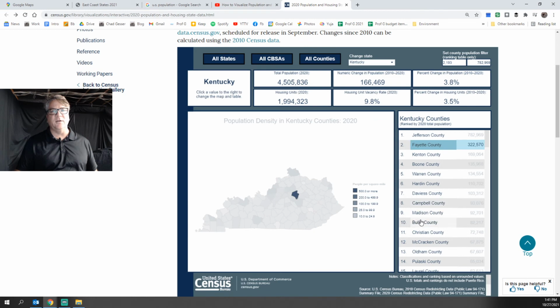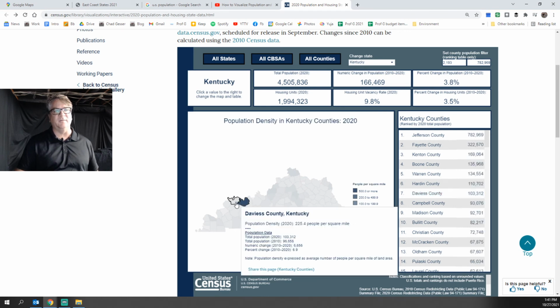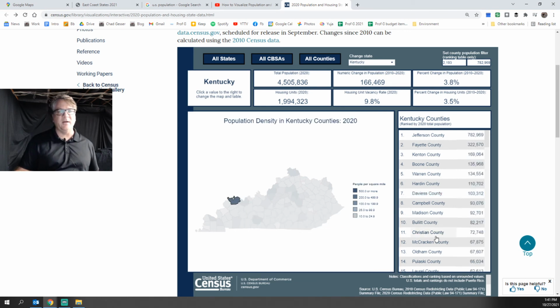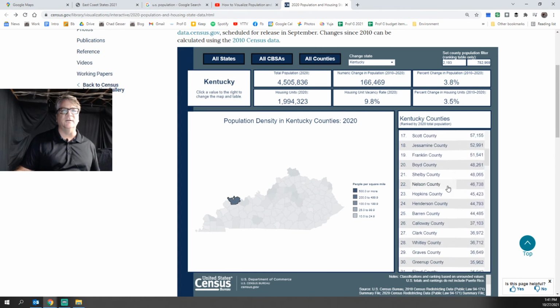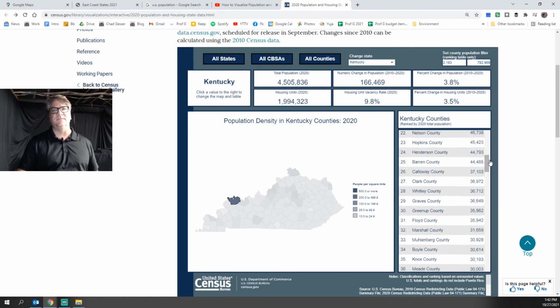But if you go down here to Bullitt County, again, that's by Louisville. Madison's over by Lexington. Campbell County is up by Cincinnati. And Davis County is a little bit closer to Henderson, but Henderson's not really considered a very populated county. As a matter of fact, it's pretty far down the list here. Where is Henderson? 24th. So about half the size in population that Davis County is.